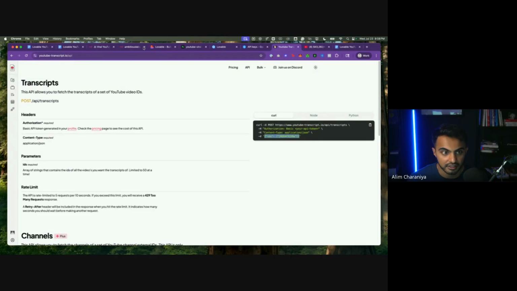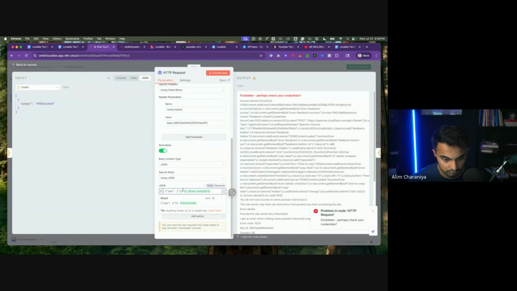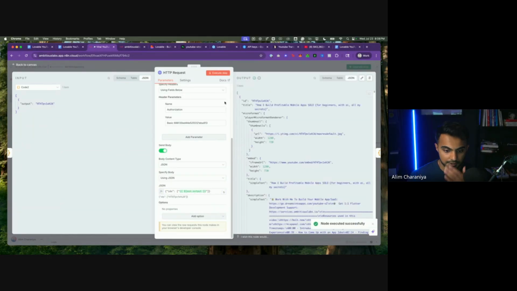This was the body right here. There we go. I think that should get it done. Gorgeous. All right, so we just fixed that.